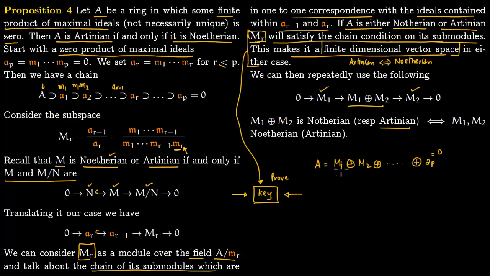So you're building this A piece by piece, and each of these pieces is both Noetherian and Artinian, precisely because each of these pieces is a finite dimensional vector space.